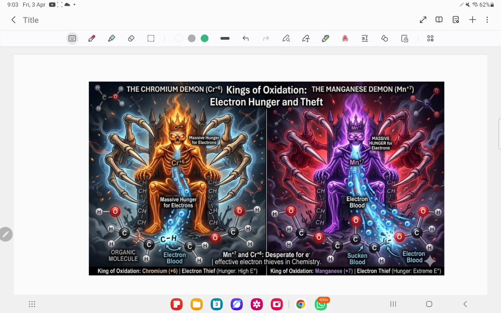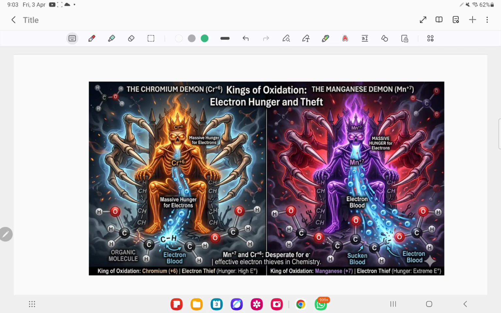That is called metal oxidation. When metals are oxidized, they become weak and corrode. This is called corrosion. Why? It's losing its electrons. Who is drinking? Oxygen. Oxygen is the oxidizing agent. That's why remember this simple analogy. What is an oxidizing agent? A demon. What does he want? He wants to drink electrons. Now the kings of the demons are chromium and manganese. Why are they kings? Plus 6, plus 7.